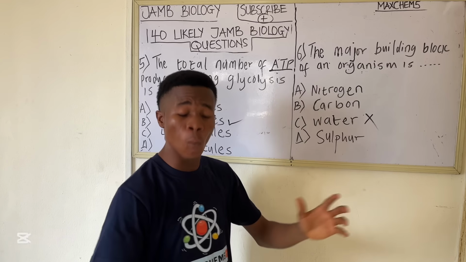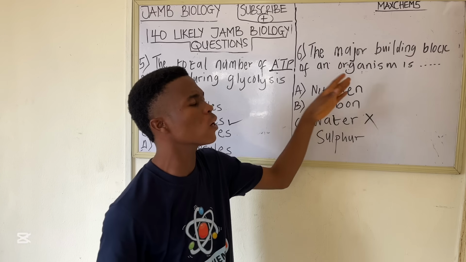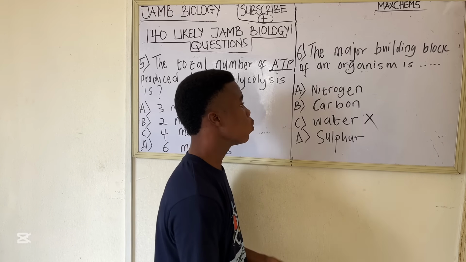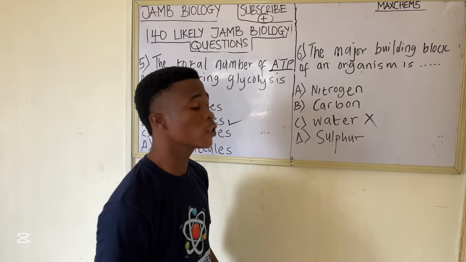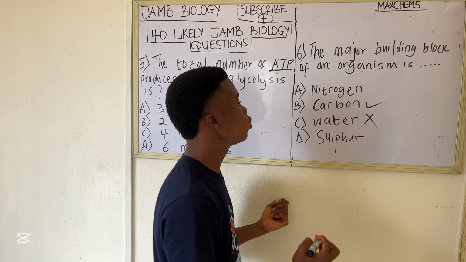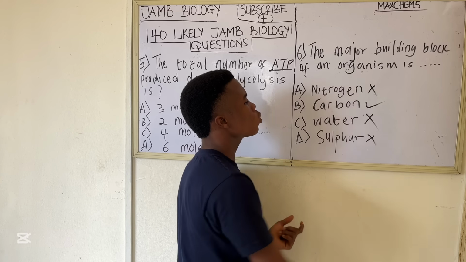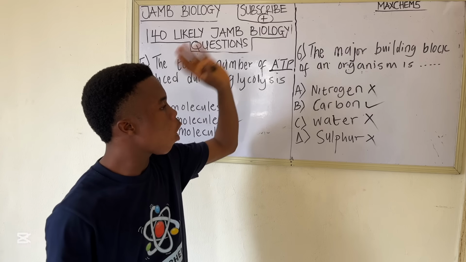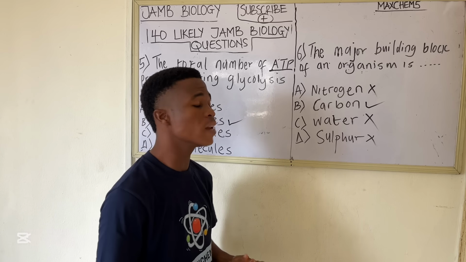So carbon is the most abundant element in the body. So the major building block of an organism is carbon. So carbon is the correct option to this question. Nitrogen is present in the body, but less than carbon, and also sulfur. So the correct option to this question is carbon. So let's go to the next question.